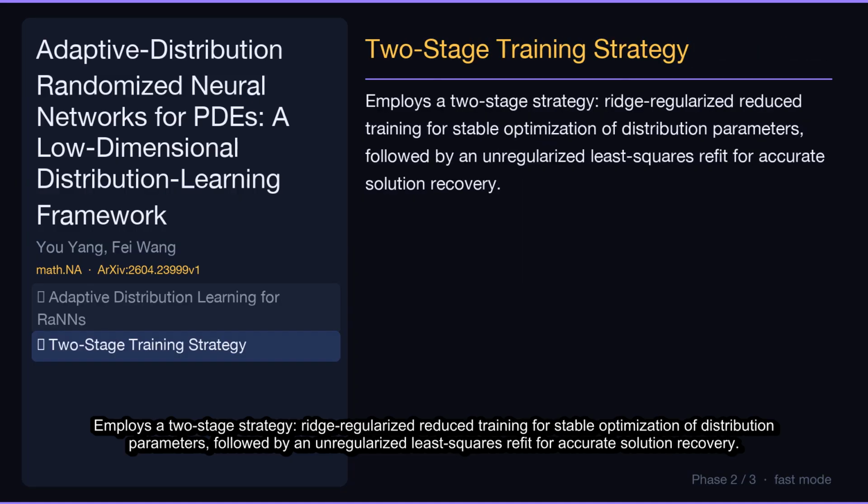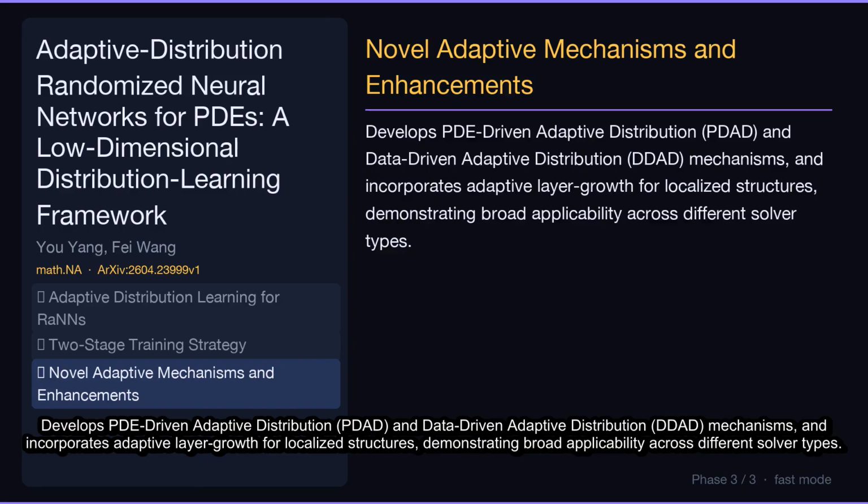Employs a two-stage strategy, ridge-regularized reduced training for stable optimization of distribution parameters, followed by an unregularized least squares refit for accurate solution recovery. Develops PDE-driven adaptive distribution, PDD, and data-driven adaptive distribution, DDD, mechanisms, and incorporates adaptive layer growth for localized structures, demonstrating broad applicability across different solver types.